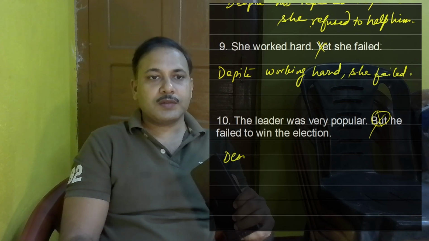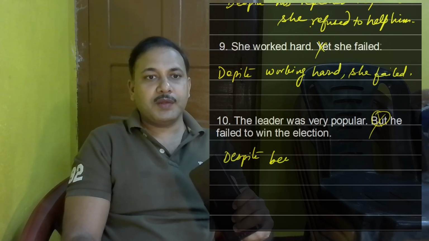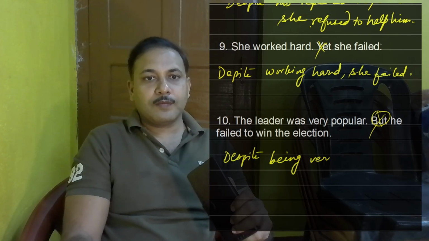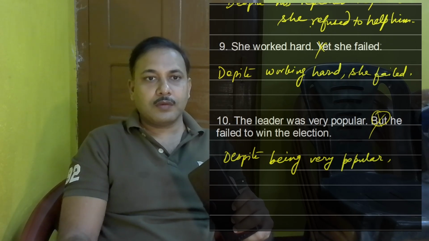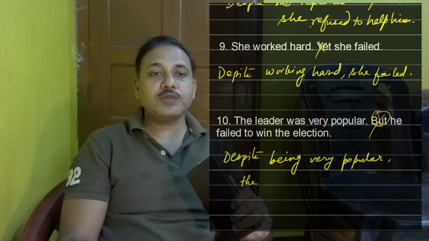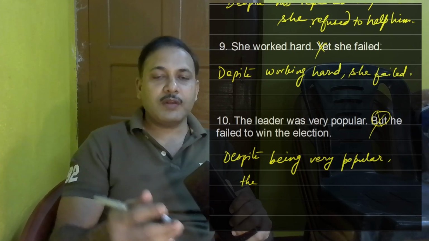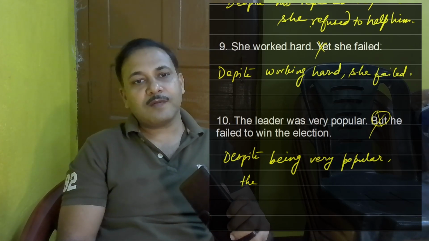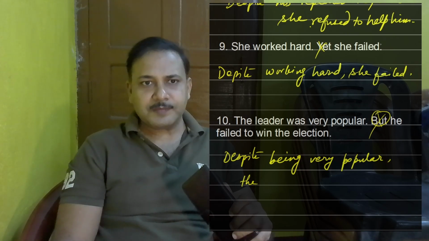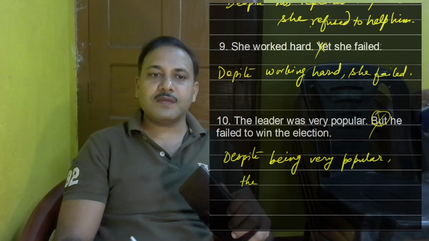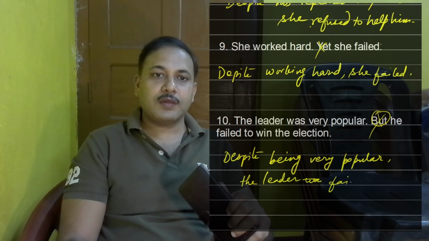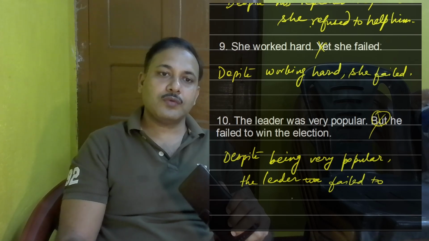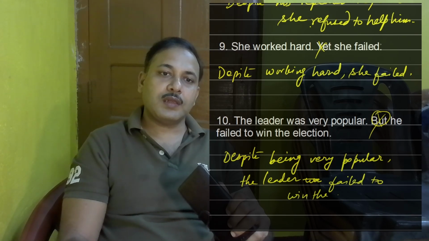Start despite being very popular, the leader. We are not using he because if we write he failed to win the election, then where will we write the leader? So that's why we are writing the leader here. The leader failed to win the election.